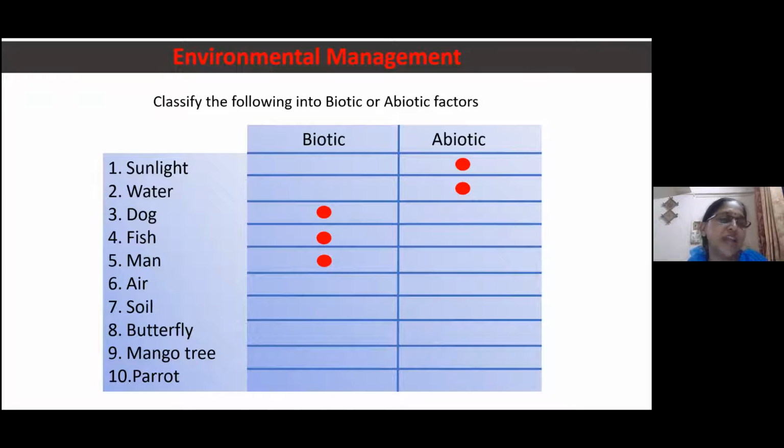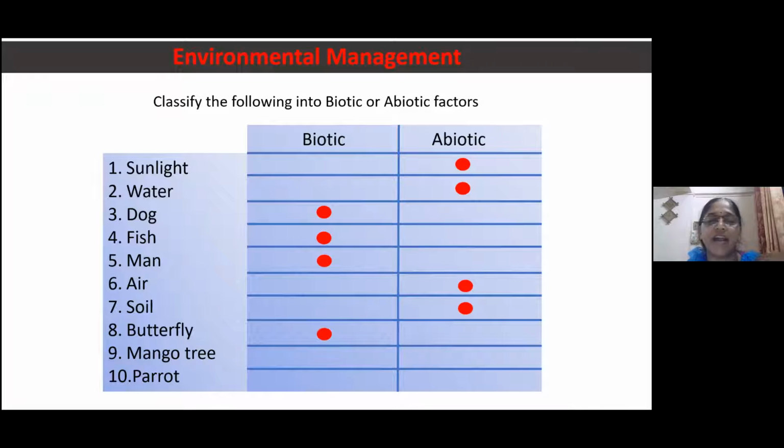Correct. Now the next one is air. That is abiotic because it is non-living. Now the next one is the soil. It is non-living, so it is abiotic. Now the next one is butterfly. It's a living thing, so it's a biotic factor or biotic component.